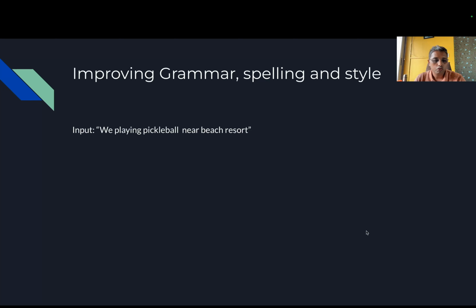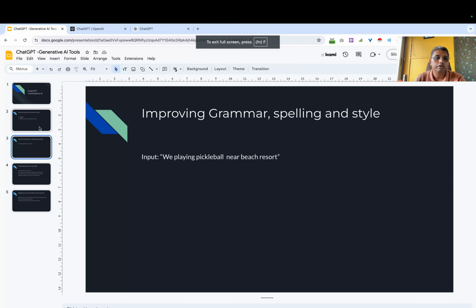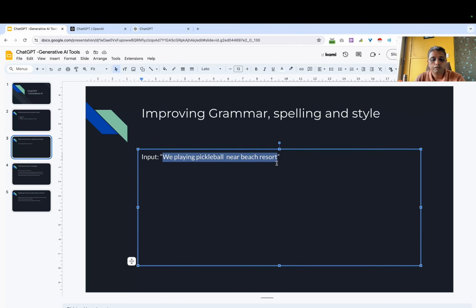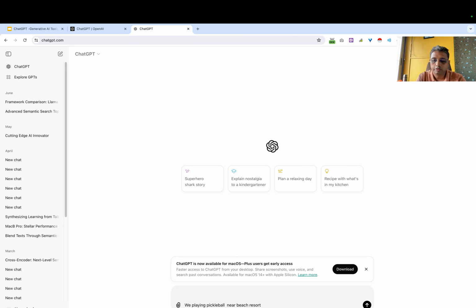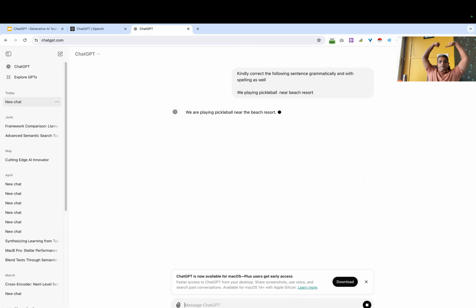So now what I would do, just a minute, is use that same sentence, we playing pickleball near beach resort, and ask ChatGPT to correct the following sentence, including spelling as well. Let us see what happens.